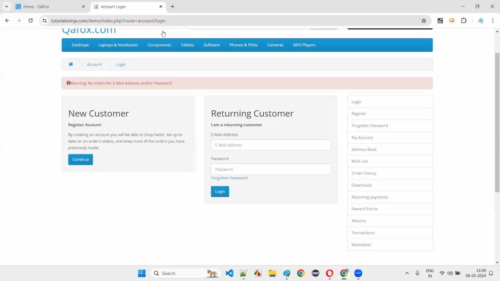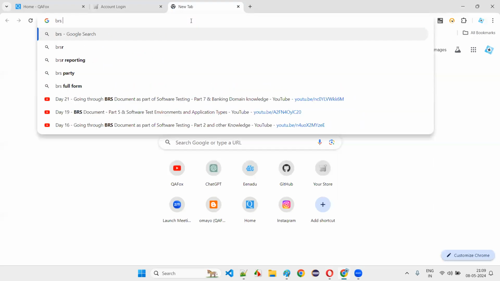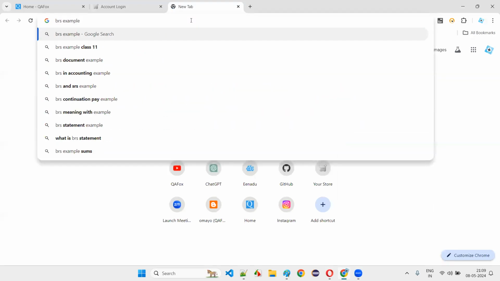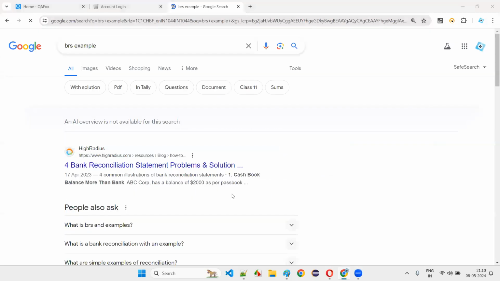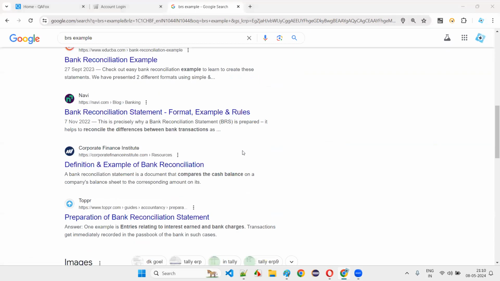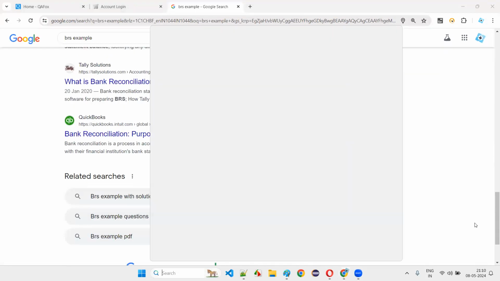I'll show you some examples of a BRS document, how the BRS document will look, with some real-time examples. BRS document example. Let's see whether I can get it online, or I'll do one thing, I'll go to my files.